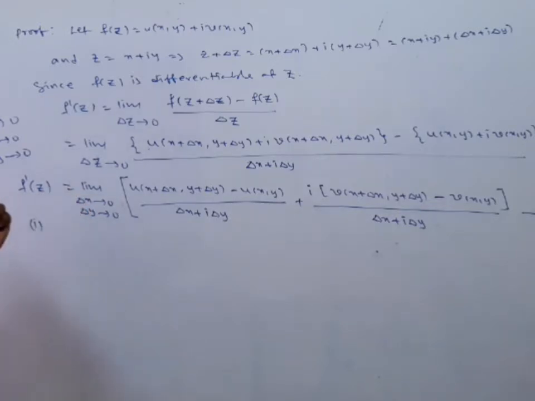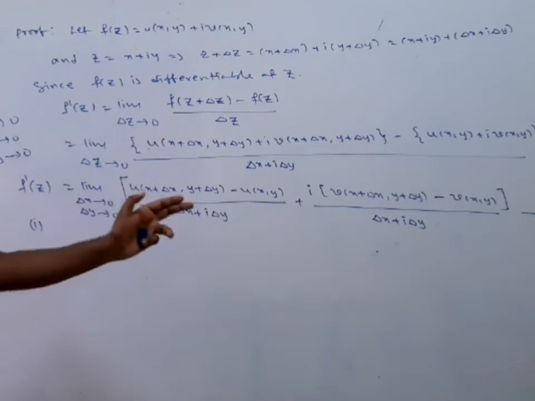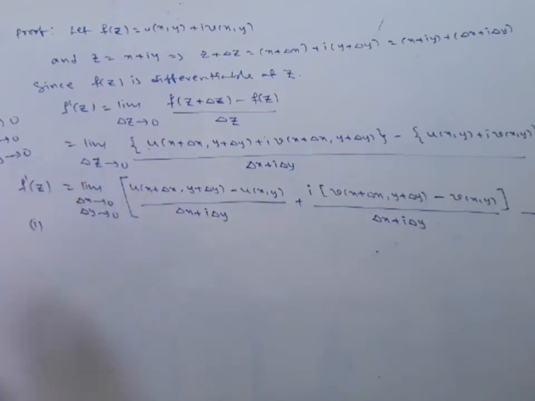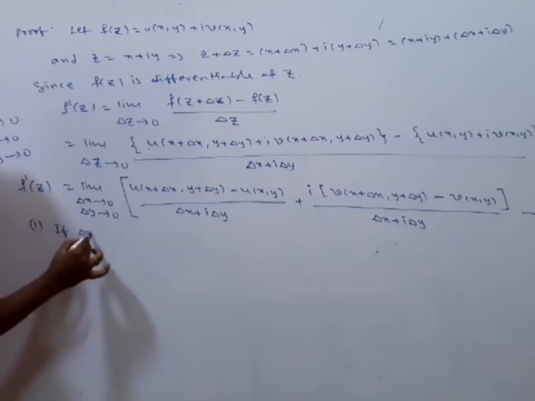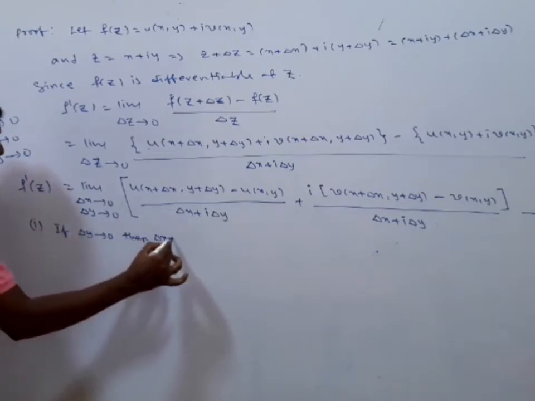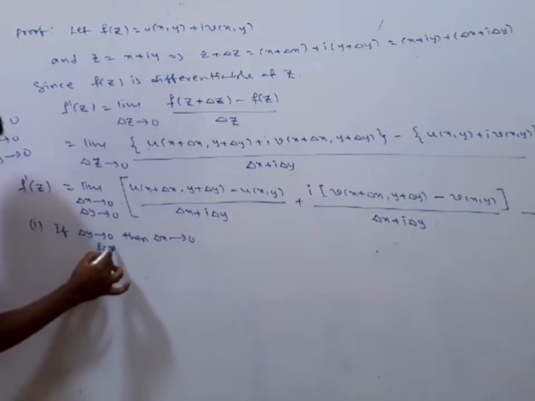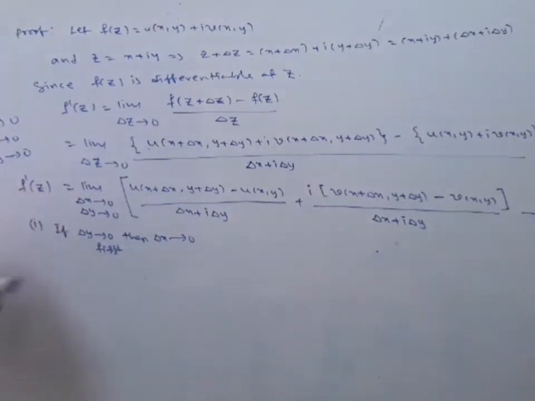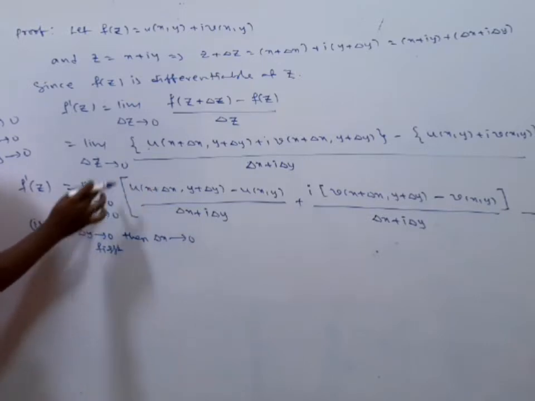Suppose delta y tends to 0 first, then delta x tends to 0. Clear? I am going to take delta y tends to 0 first, then after that delta x tends to 0.